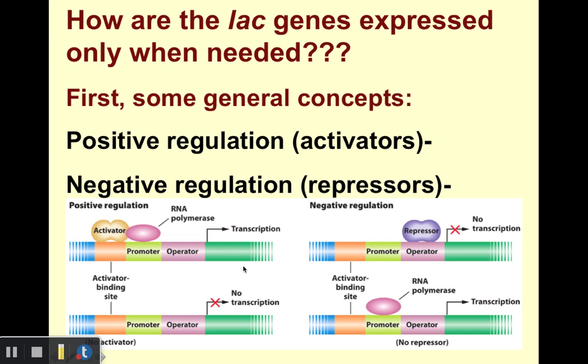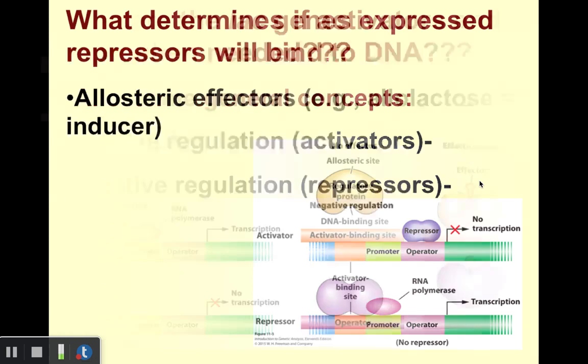On the other hand, other genes are under the control of negative regulation, shown toward the right. That system involves a repressor protein, which binds to the operator, which again is just a portion of DNA. When the repressor protein binds to the operator, RNA polymerase cannot bind to the promoter, or even if it does, it can't make its way past this region right here, and as a result, our genes, again shown in green, are not transcribed. If the repressor protein is not bound to the operator, RNA polymerase can bind to the promoter, and as such, our genes are transcribed. So that's just illustrating the differences between positive and negative regulation.